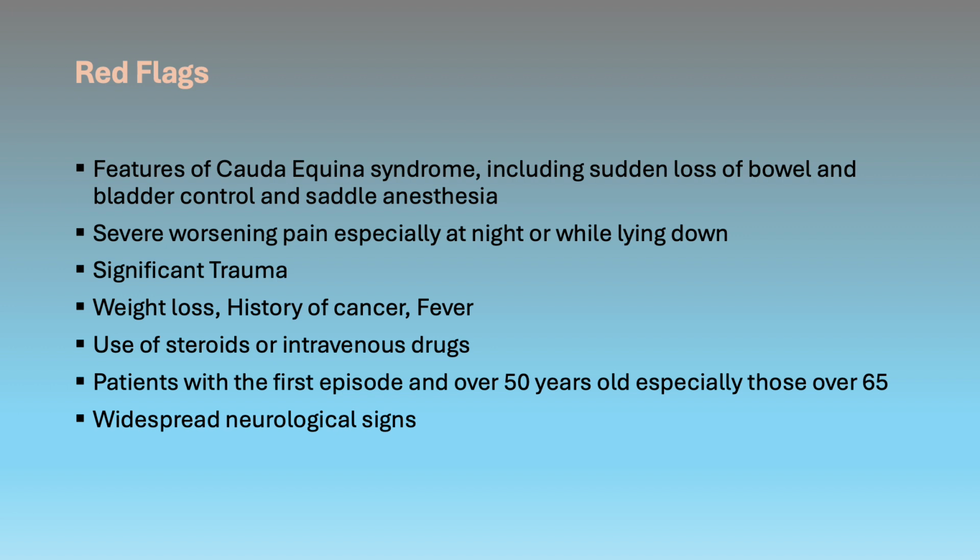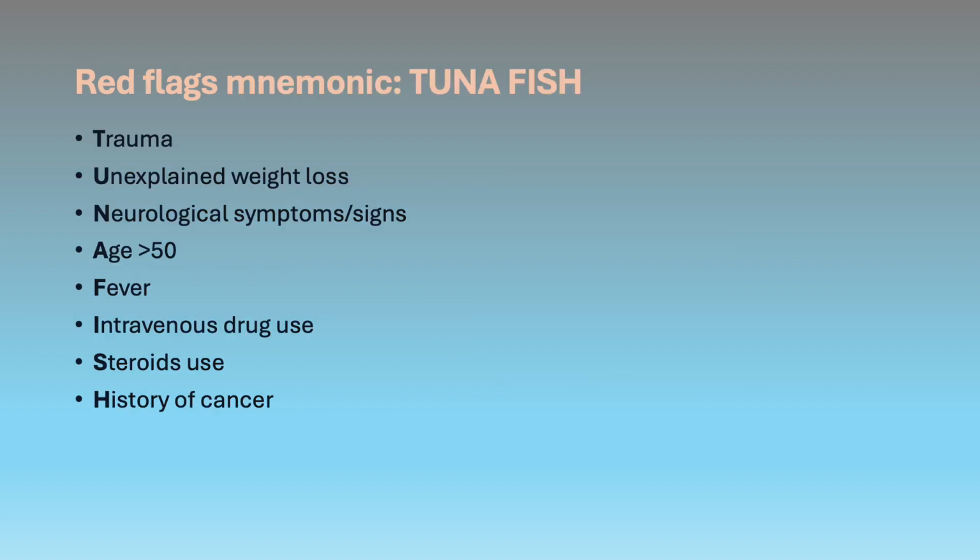and widespread neurological signs. So I put these red flags in a random manner, the way that I remember them. However, some people like to have a mnemonic, and I do have a mnemonic for you guys in my next slide. So here is the mnemonic. It's TUNA FISH, which covers all the red flags that we have discussed in the previous slide. Trauma, unexplained weight loss, neurological signs and symptoms, age more than 50, fever, IV drug use, steroids, and history of cancer.